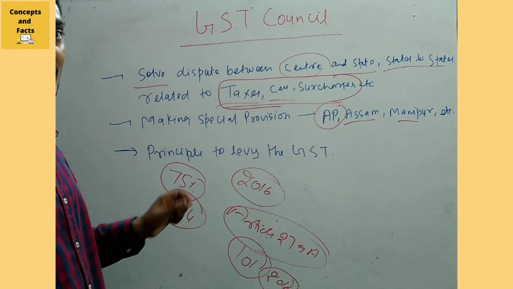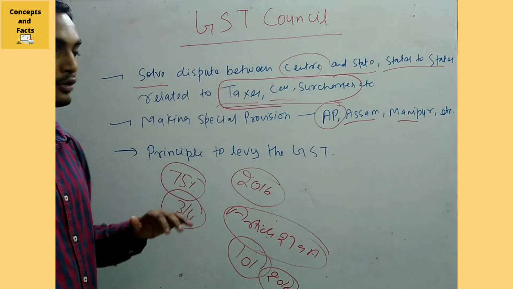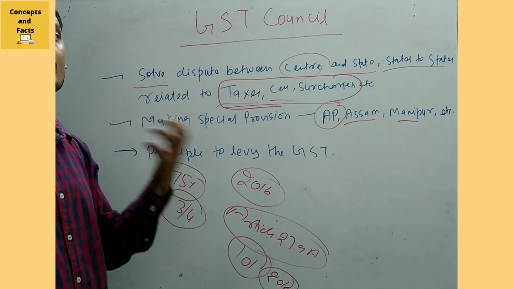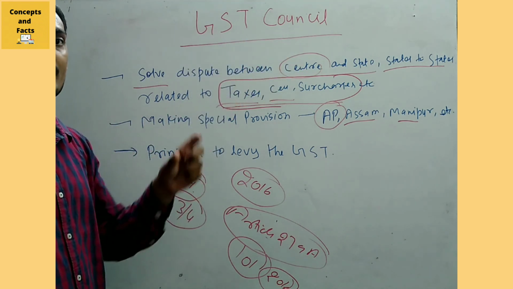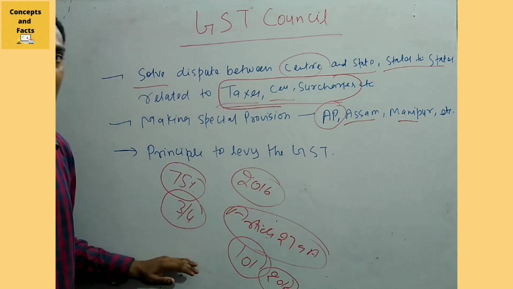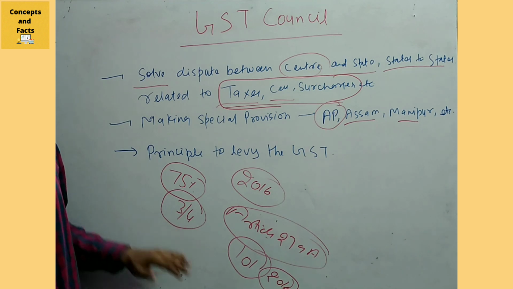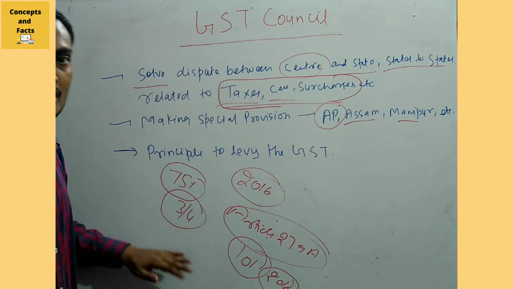And remember that it is very difficult to pass a resolution without the opposition's support. If there is a large majority in every state, or even if there are a few states which lie with the opposition, then a resolution can also be passed, but it's very difficult to pass a recommendation from the GST Council without the opposition's support. This is a very important point.